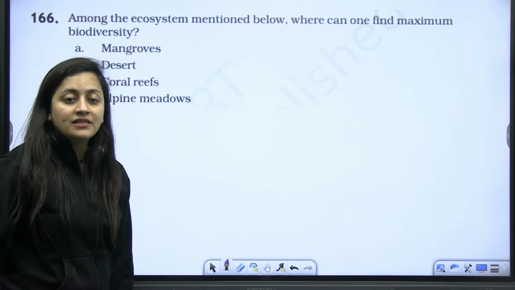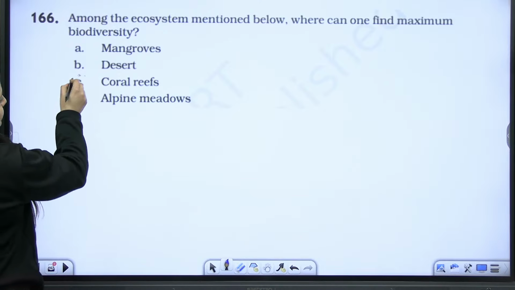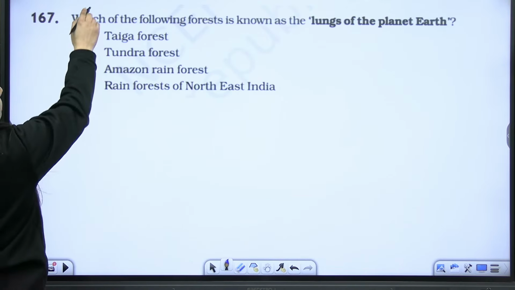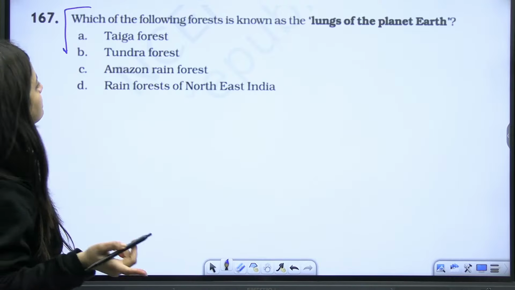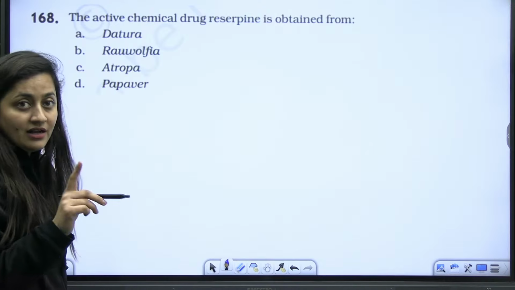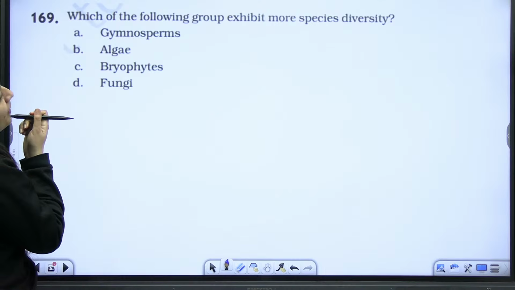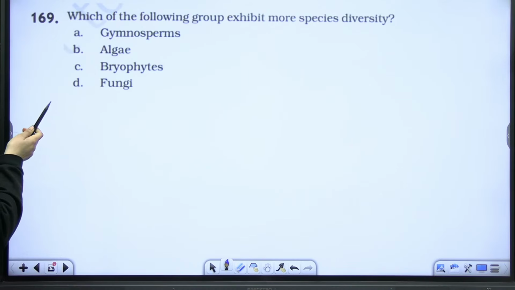So next, among the ecosystems mentioned below, where can one find maximum biodiversity? Even this is something that I have discussed in our lecture. It is the coral reefs. Next, which of the following forests is known as the lungs of the planet Earth? Amazon rainforest. Next, the active chemical drug reserpine is obtained from Rauvolfia. And which of the following groups exhibit more species diversity? That's going to be fungi. Remember?